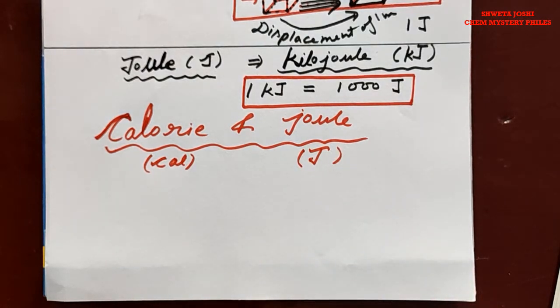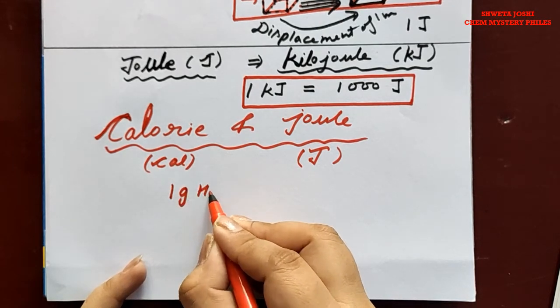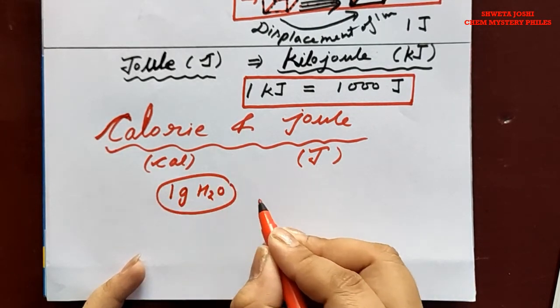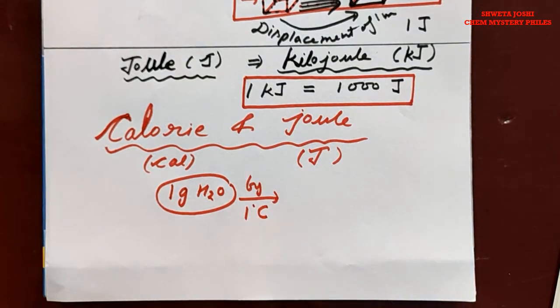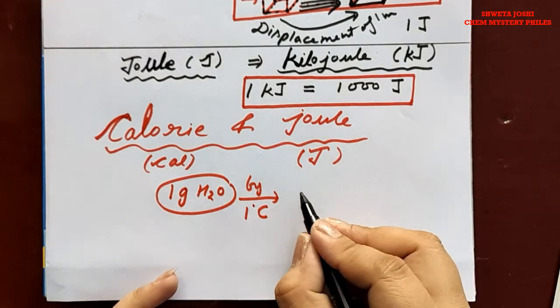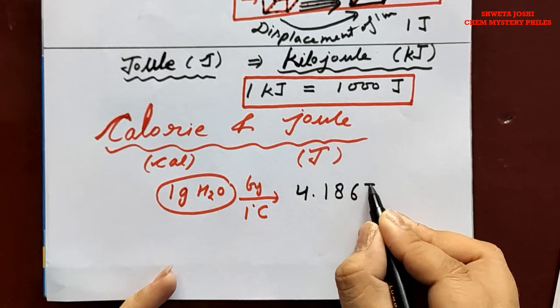It has been found that the amount of heat required to raise the temperature of 1 gram of water by 1 degree Celsius is 4.186 joules. So to raise the temperature of 1 gram of water by 1 degree Celsius, the amount of energy required in terms of joule is 4.186 joules.